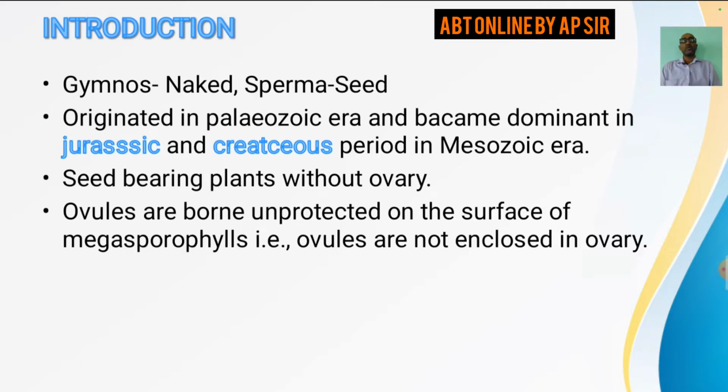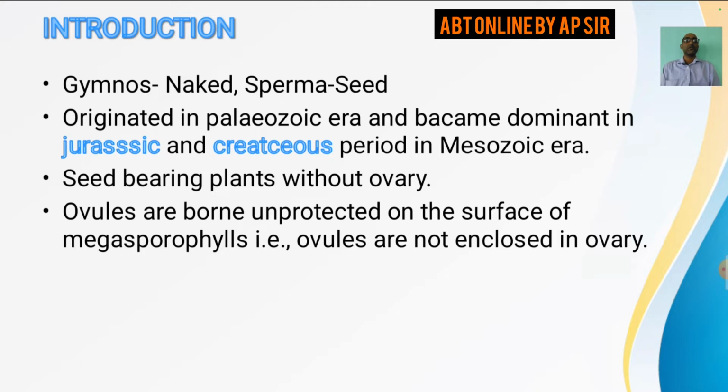Both angiosperms as well as gymnosperms are included under phanerogams. Gymnosperms are the naked seeded plants. Here these are the seed bearing plants without ovary. That means seeds are not enclosed here within the ovary. So these are called naked seeded plants.